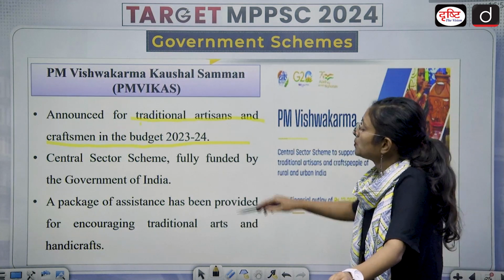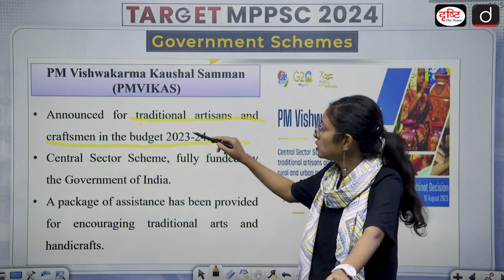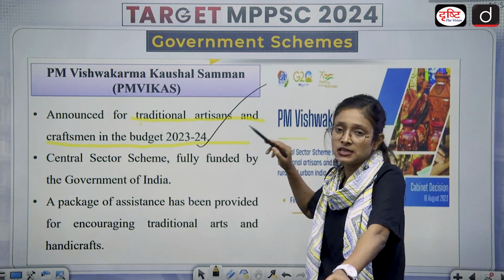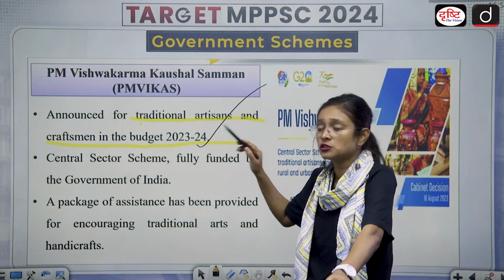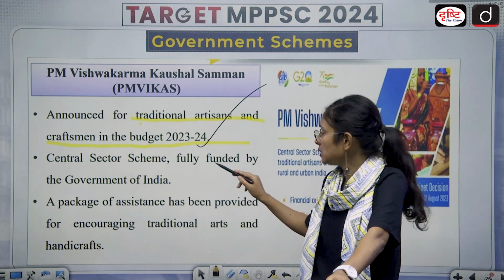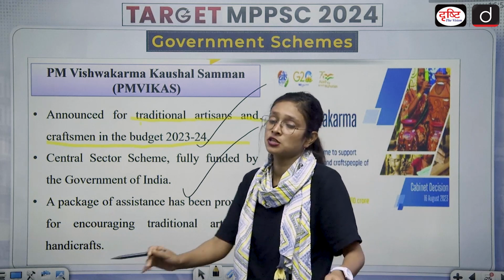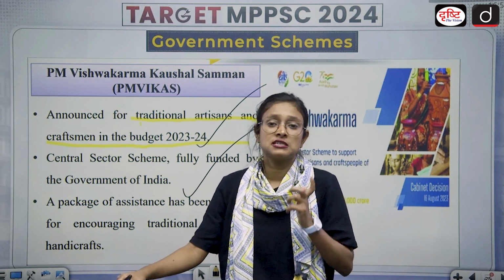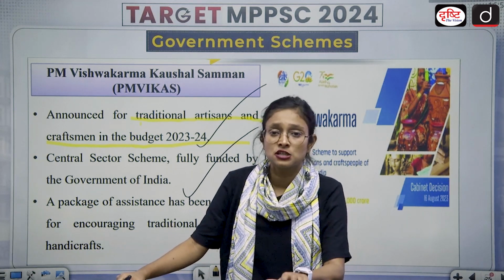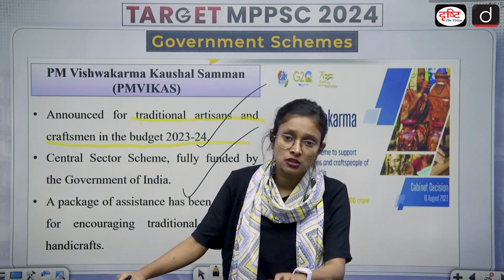Then we come to the Pradhan Mantri Vishwakarma Kaushal Samman. It was announced for traditional artisans and craftsmen in the budget 2023-24. As the name suggests, Vishwakarma. So it is basically for the traditional artisans and craftsmen, and it is a central sector scheme fully funded by the Government of India. Here is the difference between a central sector scheme and a centrally sponsored scheme. When there is a central sector scheme, it will be fully funded by the Government of India, and when it is a centrally sponsored scheme, then there will be a share of the state government and the Union government.